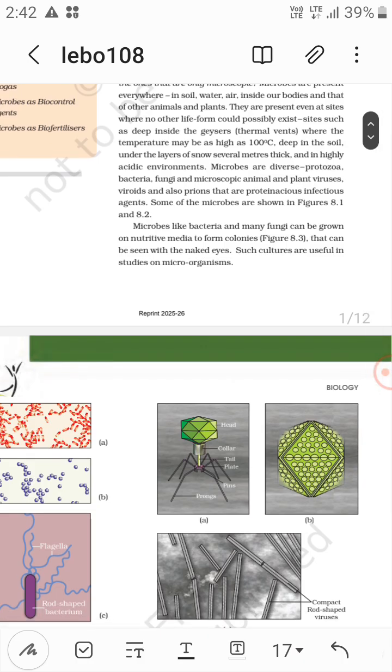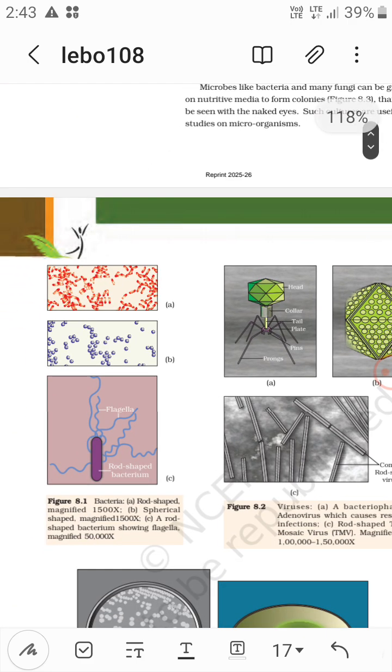So microbes like bacteria and many fungi can be grown on nutritive medium to form colonies that can be seen with the naked eyes. Okay, such cultures are useful in studies on microorganisms.